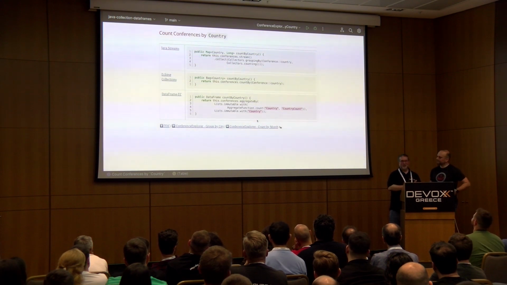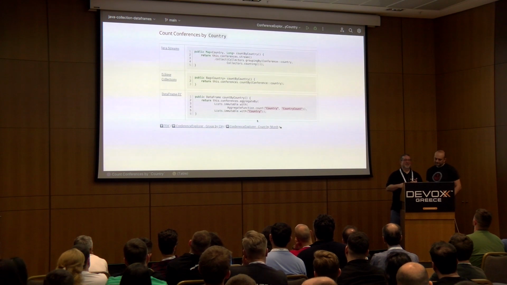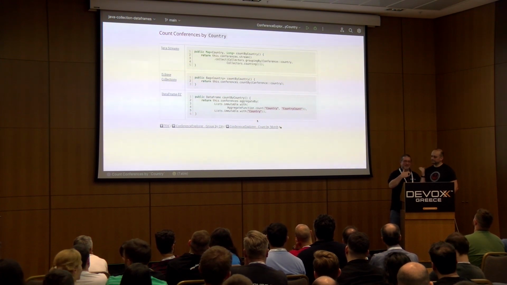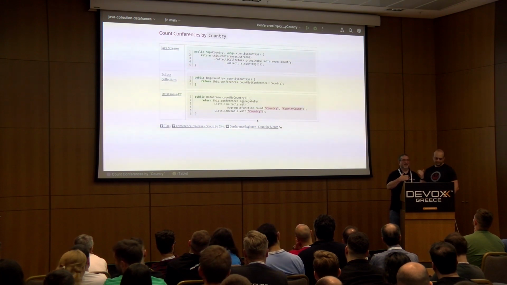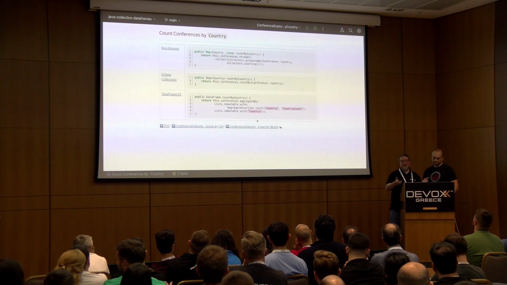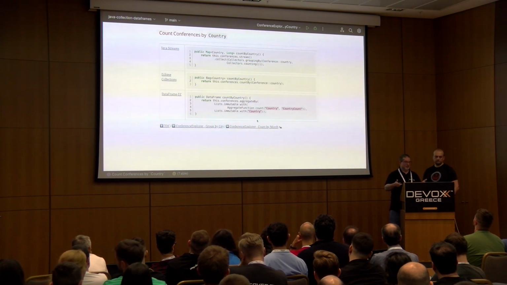But anyway, we have a bag type in Eclipse collections, and a bag is basically an unordered collection that allows duplicates, right? It looks like a collection from the outside, so if I had a bag of fruit, I would say bag add banana, add apple, add apple. But inside of the data structure, it actually keeps a map of a key to a count. So it's very good for counting things, right? And there's a specific API on it called occurrencesOf.